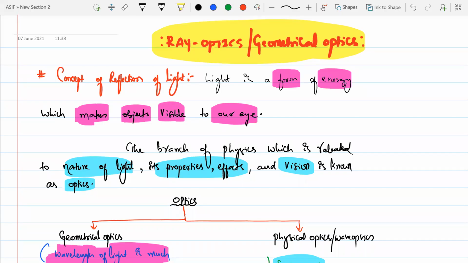Optics, beta. Ray optics or geometrical optics. In this one, we'll be studying first about reflection, beta. Okay, so see the first one, beta. The concept of reflection of light.